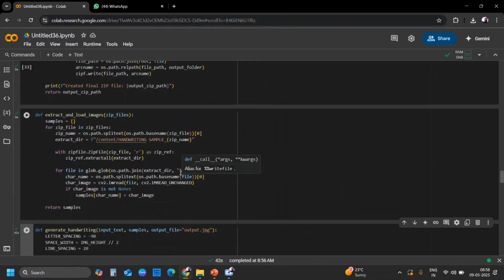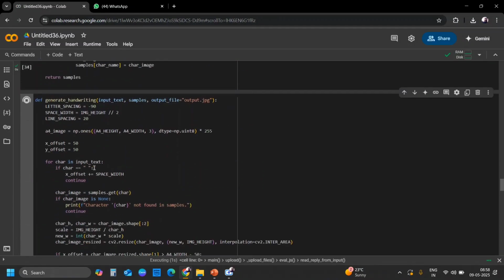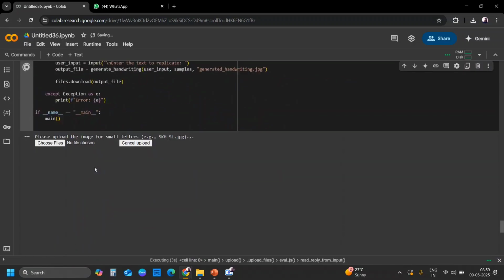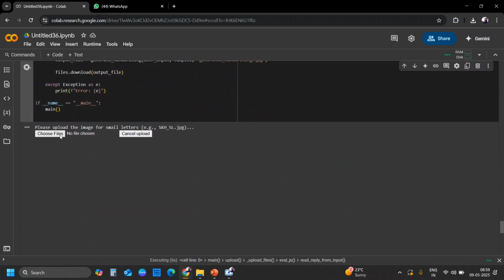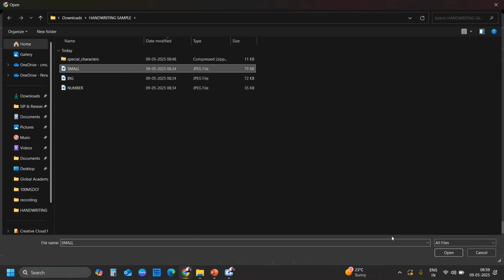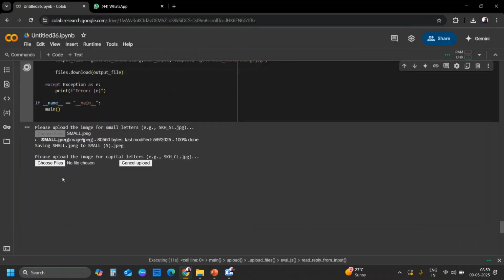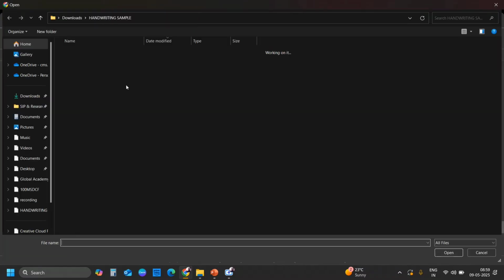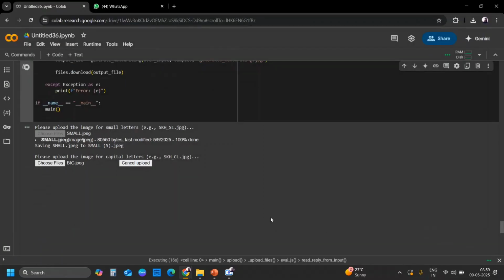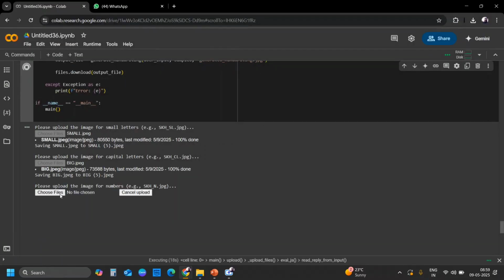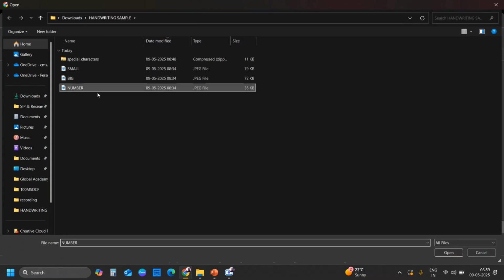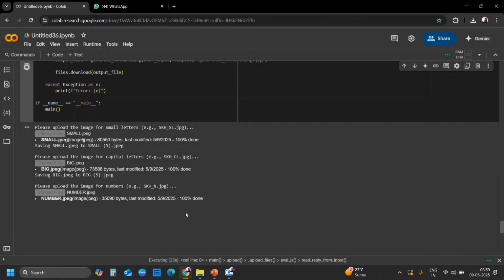Now let us proceed with the final step. Here we have to load the samples into memory. First we have to upload the image for the small letters. Next it's for capital letters, and finally for the numbers. These are all handwriting samples collected from a single person, and this is a cropped zip file for special characters, which is common for all handwriting samples.